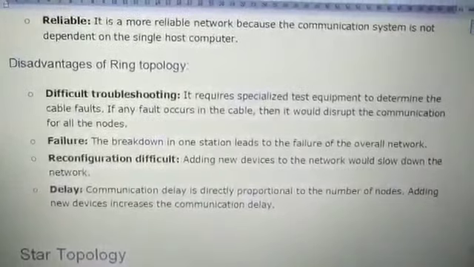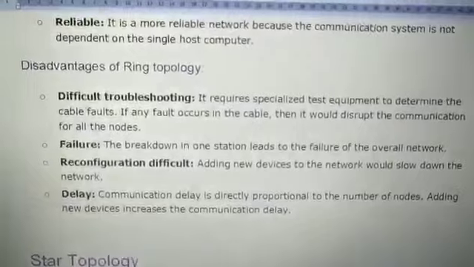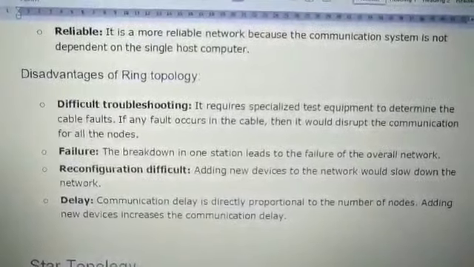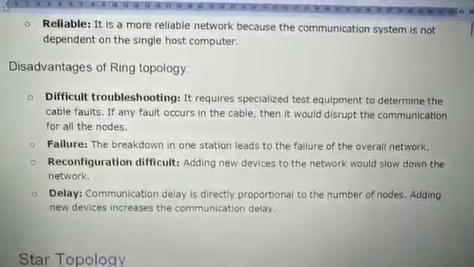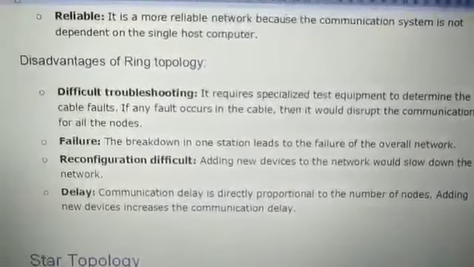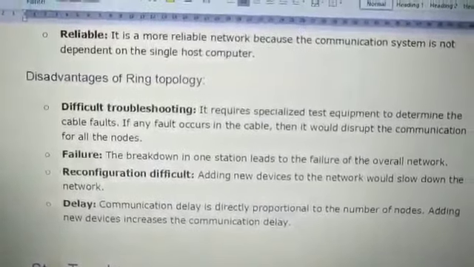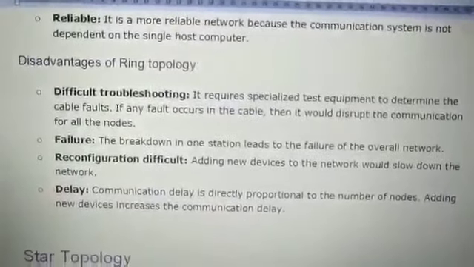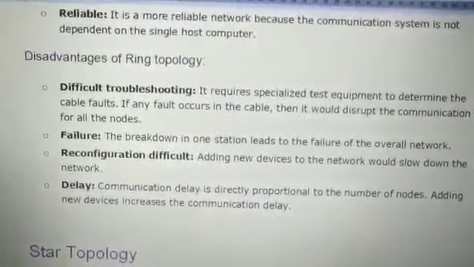Okay, here another point is that this breakdown of the network can be solved if we use a bidirectional ring. If you use a bidirectional ring, to some extent we can resolve the disadvantages that we are getting in point number 1, difficult troubleshooting, and failure. These two disadvantages we can resolve by implementing the bidirectional ring topology.